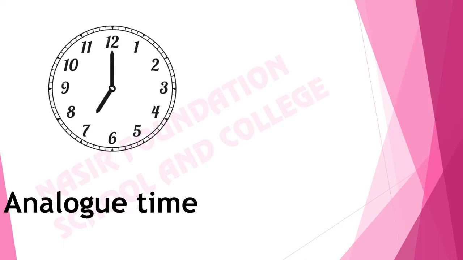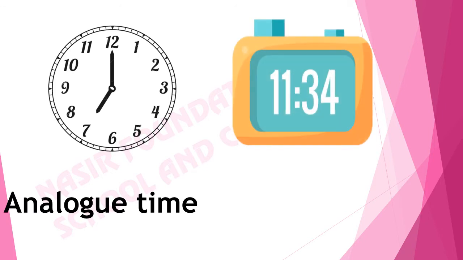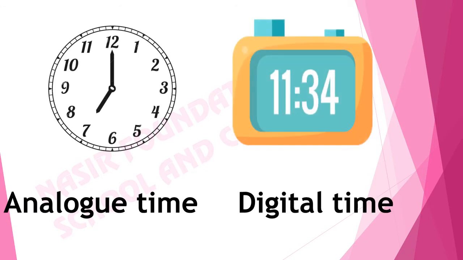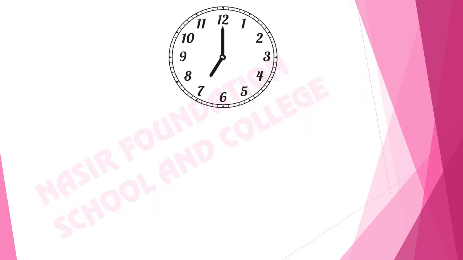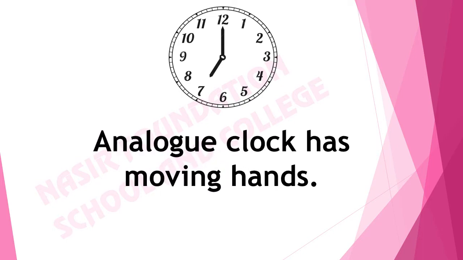This shows analog time and this shows digital time. Numbers are written in digits. This is analog clock. An analog clock has moving hands. There are two hands in this clock. This shows the hours hand and this is the minutes hand.